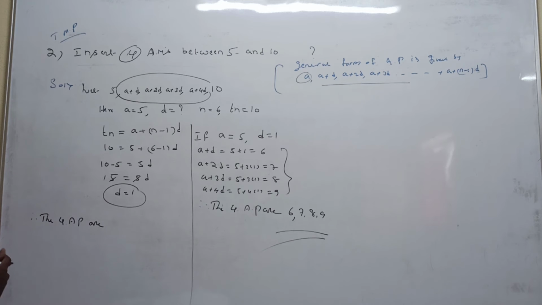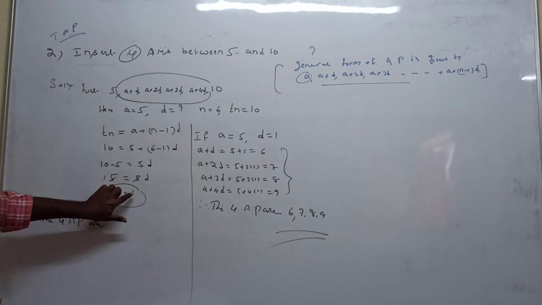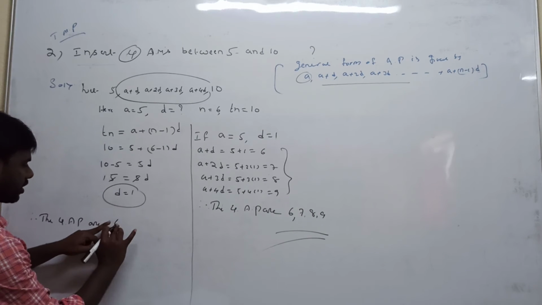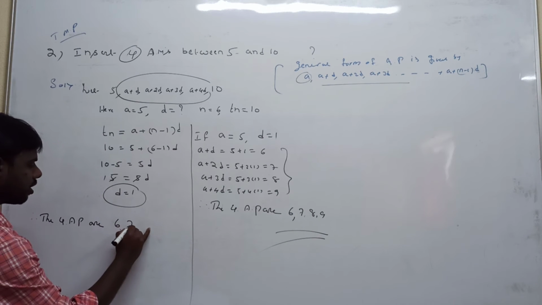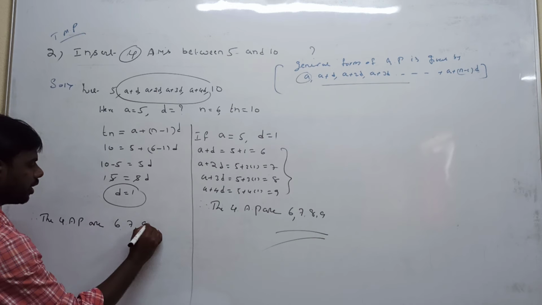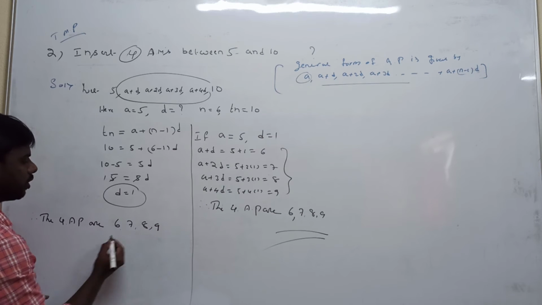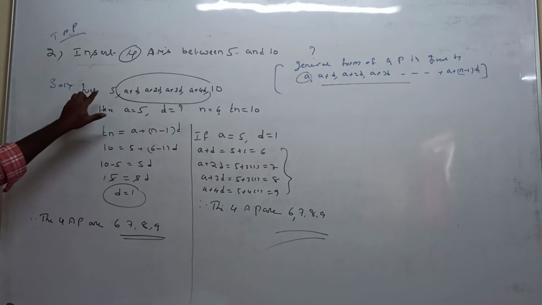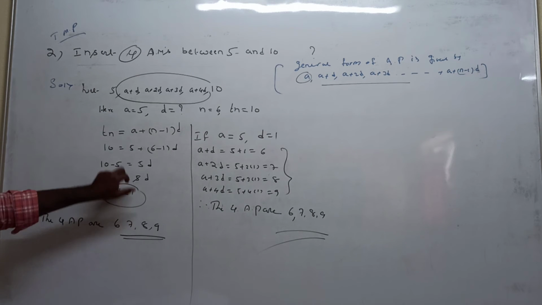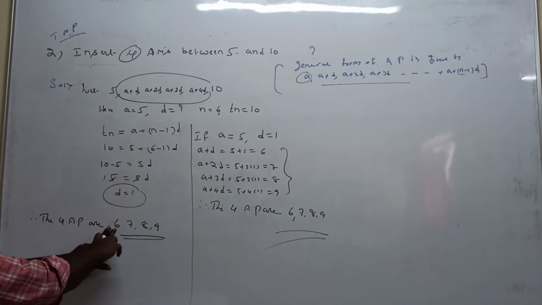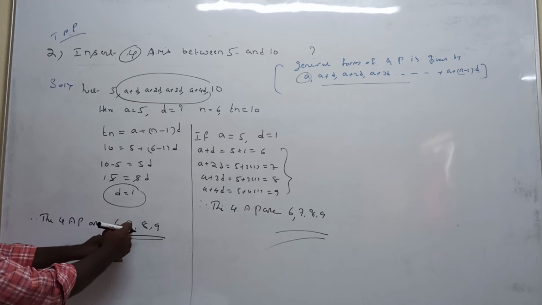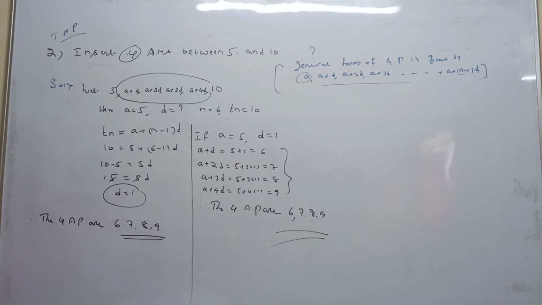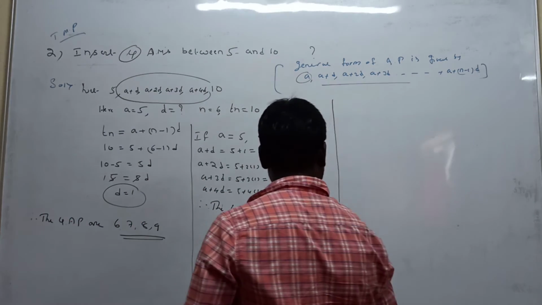What is the common difference? To the first term we add the common difference. 5 plus 1, 6. Next, 6 plus 1, 7. 7 plus 1, 8. 8 plus 1, 9. We insert only 4 arithmetic means in between. To the first term we add the common difference value 1: 5 plus 1 is 6, 6 plus 1 is 7, 7 plus 1 is 8, and 8 plus 1 is 9. So that is one solution; now, another solution.